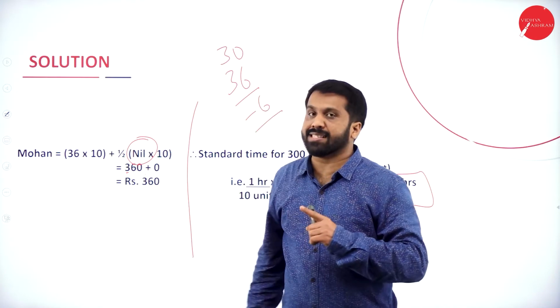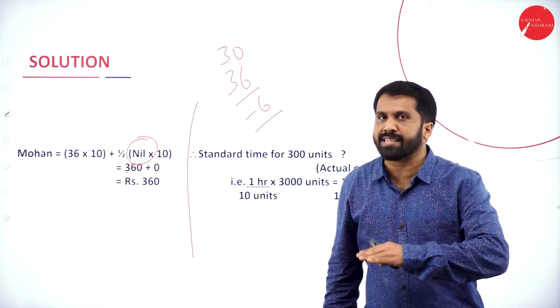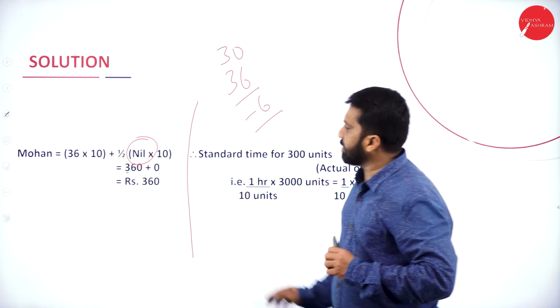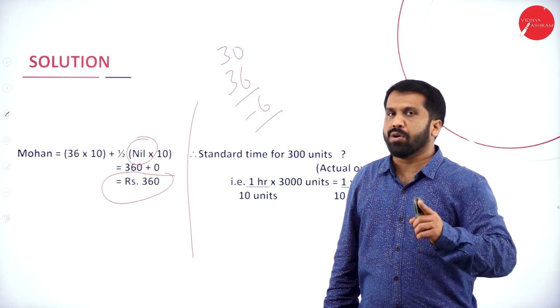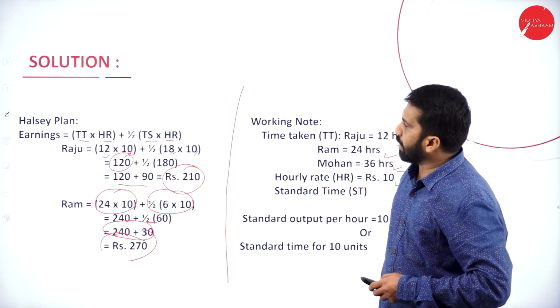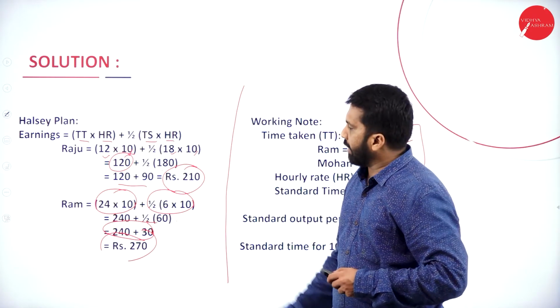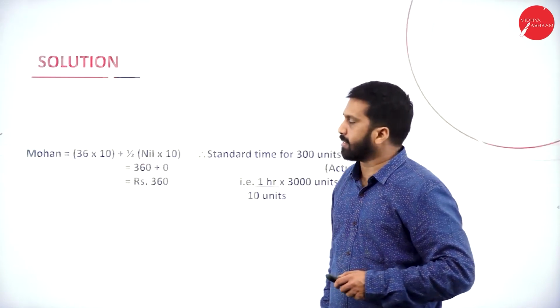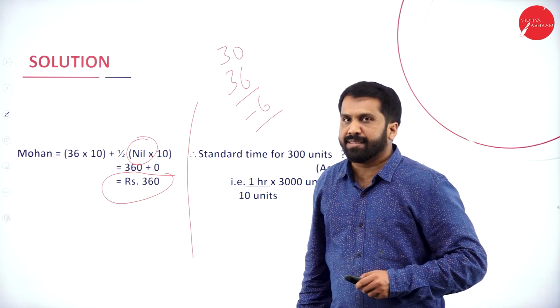So he has taken 6 hours extra, which means he has not saved anything. So this will be 360. Hope you're clear. So these are the answers: Raju has taken 210, Ram has taken 270, and Mohan has taken 360.